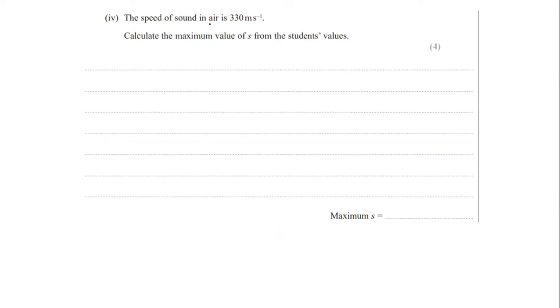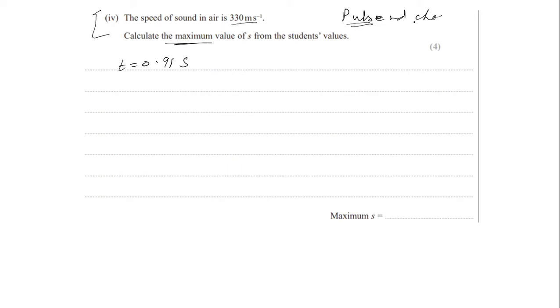The speed of sound in air is 330 meter per second. Calculate the maximum value of s from the student's value. So you need to find the maximum value. Of course we are going to use the maximum time calculated by the student, which is t equal to 0.91 second, but make sure that this is the situation of pulse and echo. This is the most common mistake in these types of questions: pulse and echo.